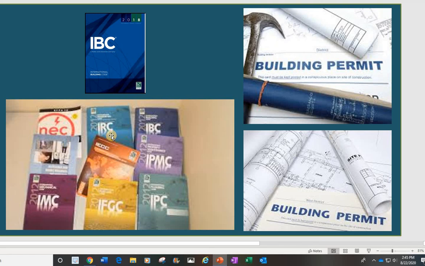These are the different kinds of codes. For example, you see IRC, which stands for International Residential Code; IBC, International Building Code; and IPMC, International Plumbing Mechanical Code. This is Plumbing Code International. F stands for Fire, for the Fire Codes, and M stands for Mechanical, International Mechanical Code. NEC is the National Electrical Code. And we have more; this is just a few. But basically, depending on the city or the local area, they may use more codes regarding that area.